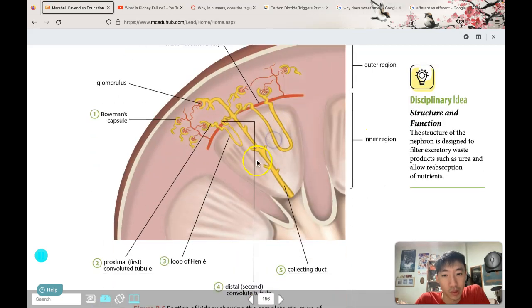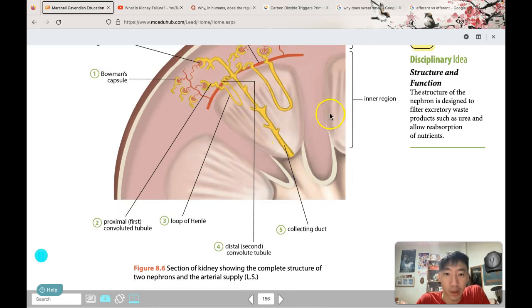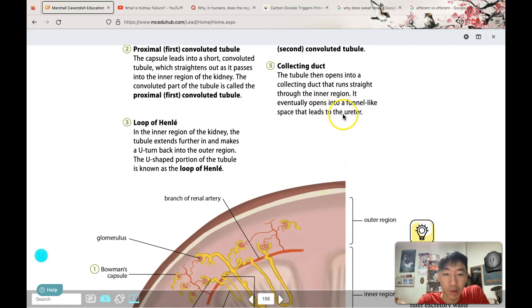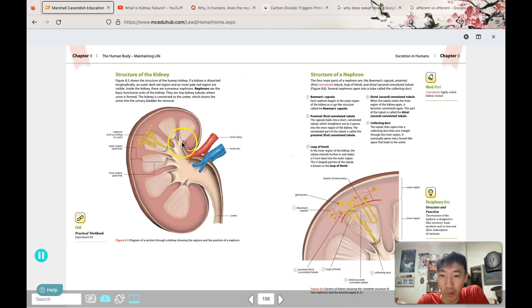All these collecting ducts, from this one, from this one, will eventually combine towards the ureter that we have seen over here. So collecting duct number 1, collecting duct number 2, and so on, all go down to the ureter.